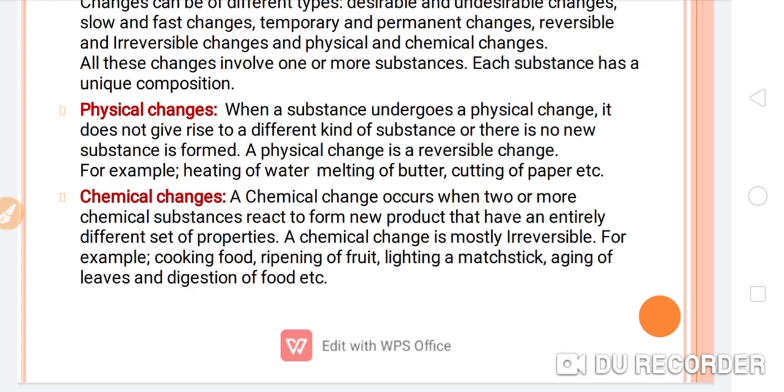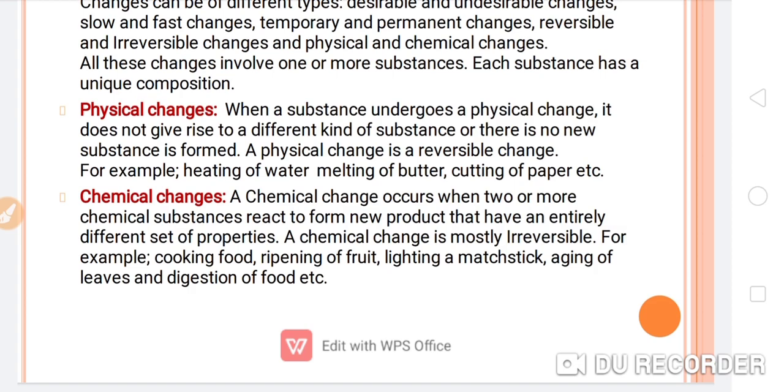Now next, chemical changes. A chemical change occurs when two or more chemical substances react to form a new product that has an entirely different set of properties. A chemical change is mostly irreversible.